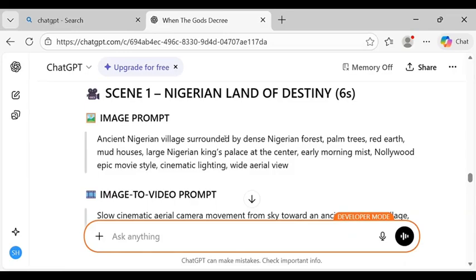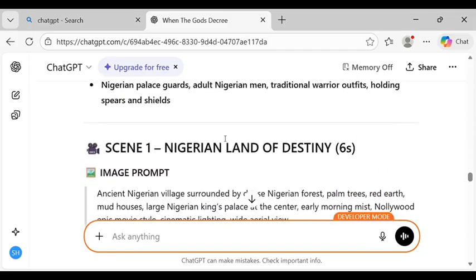Let's get started. So for me to be able to create that amazing Nigerian Nollywood movie type you just watched right now, I head over to ChatGPT. I use ChatGPT to generate my video prompt. After going to ChatGPT, I share my video idea with it, the kind of video I want to generate, how I want the scene to be, how I want everything. I give ChatGPT my video idea, and after giving it my video idea, this is what ChatGPT gave to me.